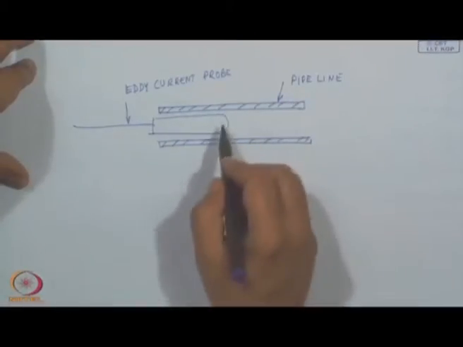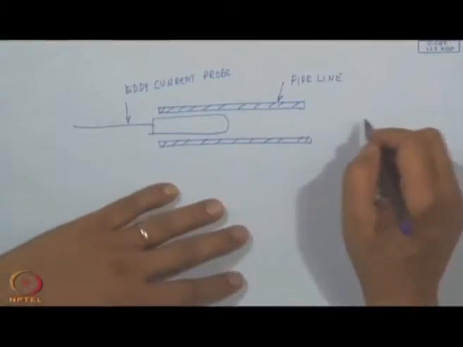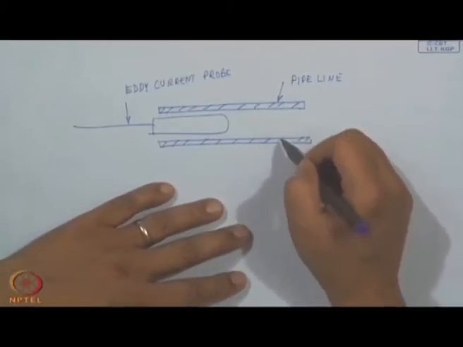So, they can be traversing, and then you can see. So, these are used to measure the wall thickness from the inside.